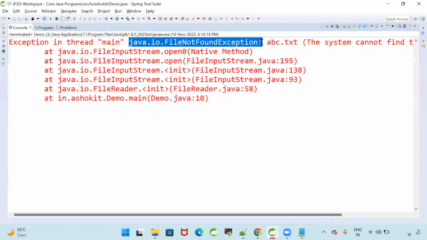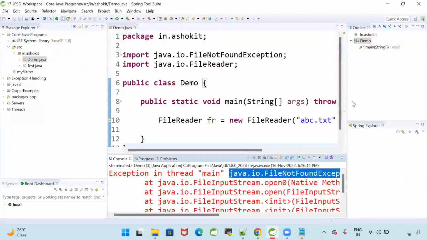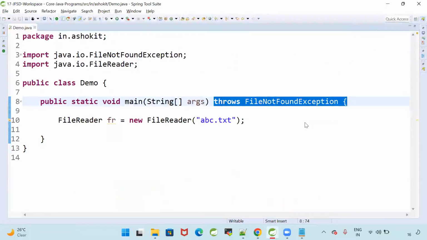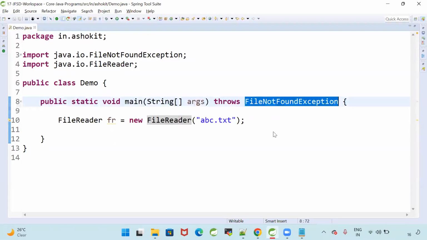Exception identified at the compile time. But did I handle that exception? I'm ignoring that exception. How am I ignoring that exception? By using a keyword called throws. Throws FileNotFoundException. I'm ignoring that exception by using the throws keyword. Are you clear with this?